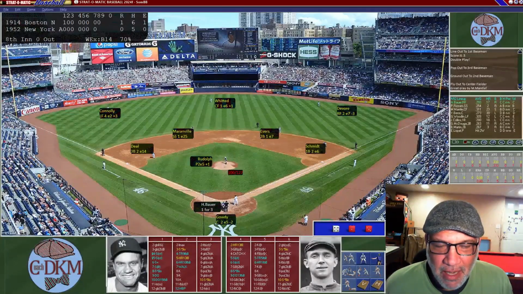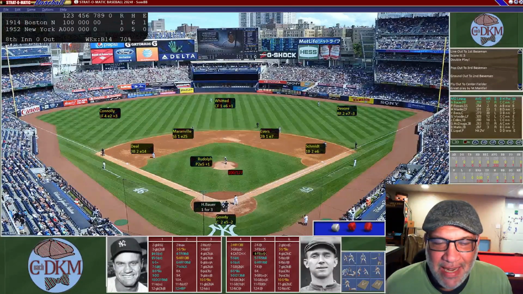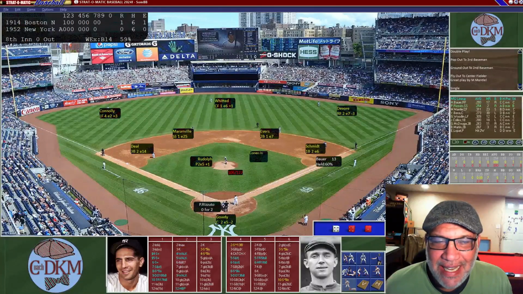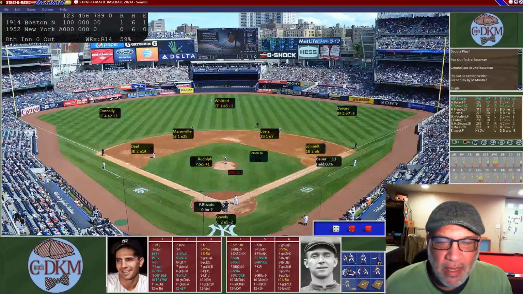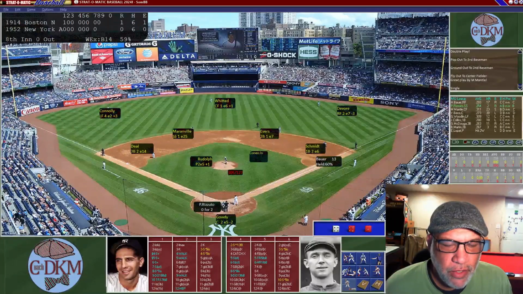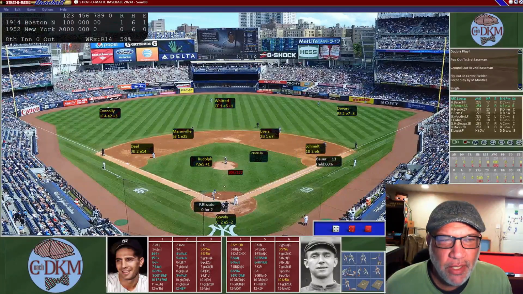And we're going to go into the bottom of the 8th with the top of the lineup. Coming to bat, Bauer up to bat. He's 1 for 3 with a single back in the first. And he is going to lead off with a single between first and second. And that's going to put a runner on. And now we got Phil Rizzuto, who hit .254 with 2 home runs. We are going to bunt and try to see if we can advance the runner.